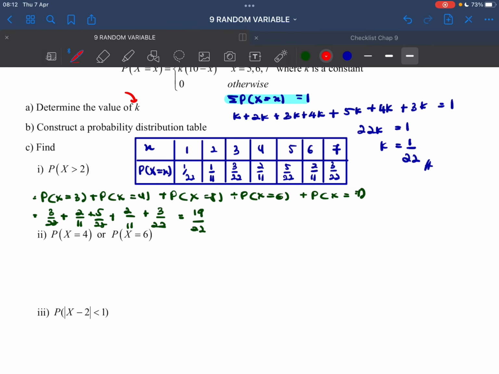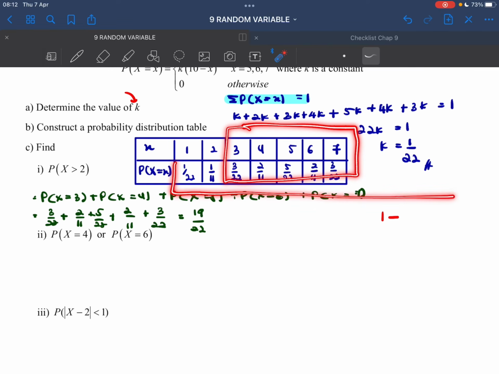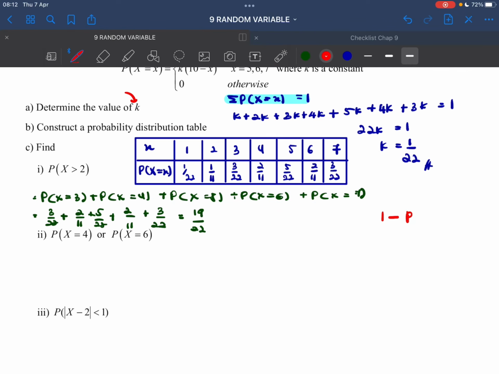So 1, we want this part. x greater than 2 is this part here. So what you're going to do is 1 minus this part here. So 1 minus P(X=1) minus P(X=2).